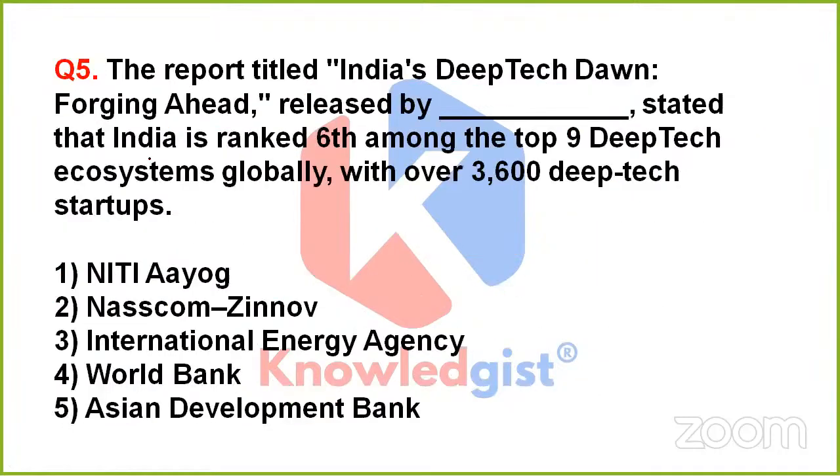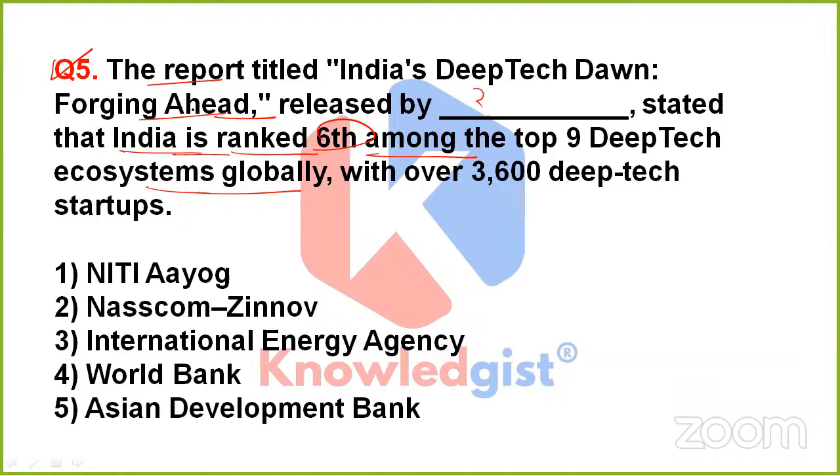Clear? Now, coming to the next question, which is asking: the report titled India's Deep Tech Dawn Forging Ahead, released by Dash, stated that India is ranked sixth among the top nine deep tech ecosystems globally with over 3,600 deep tech startups.